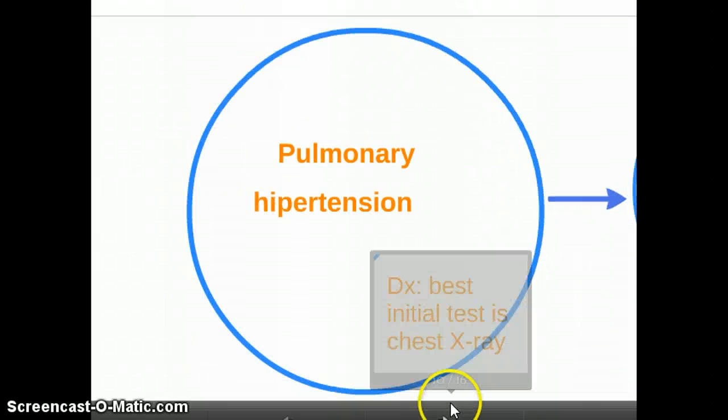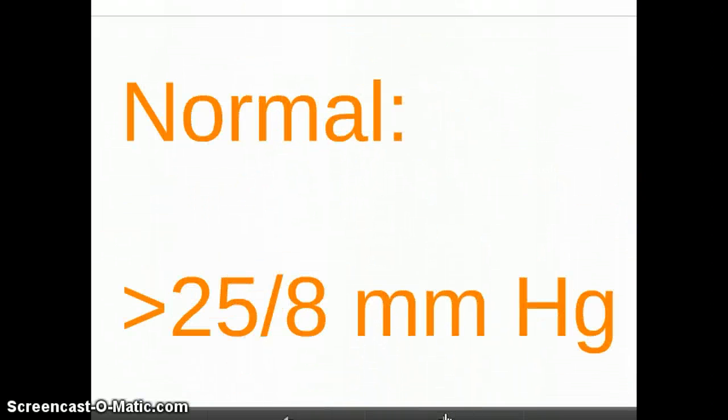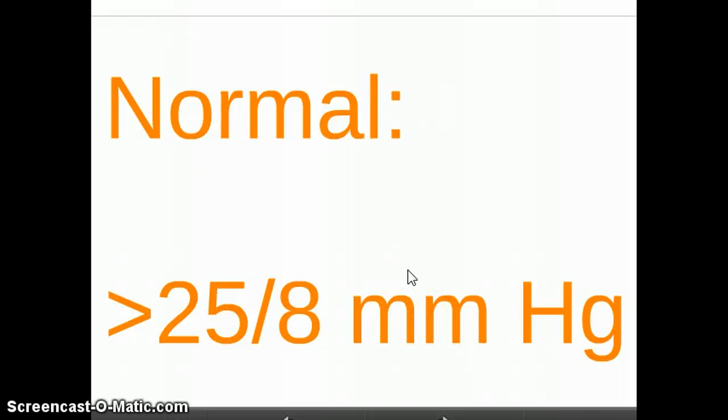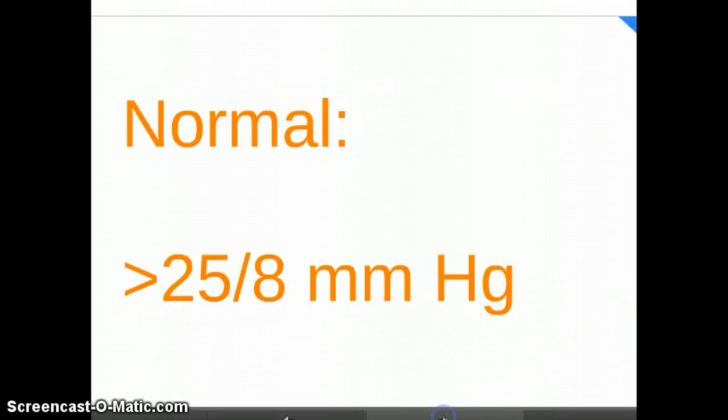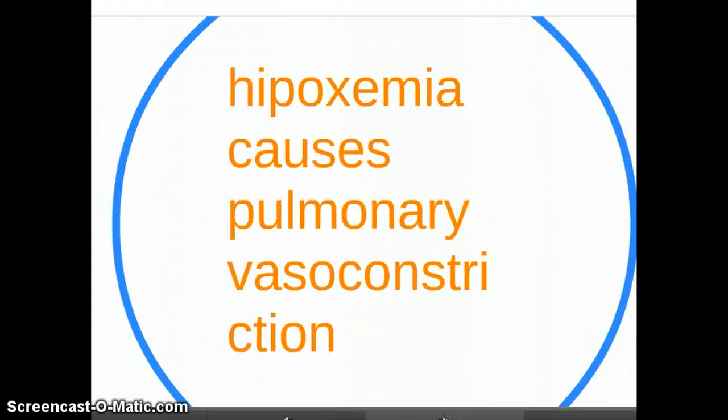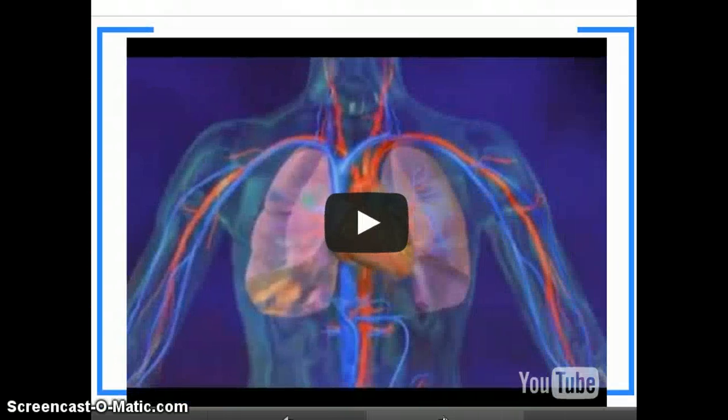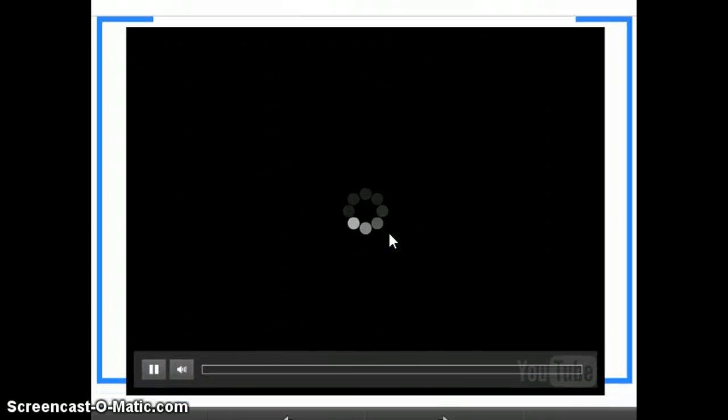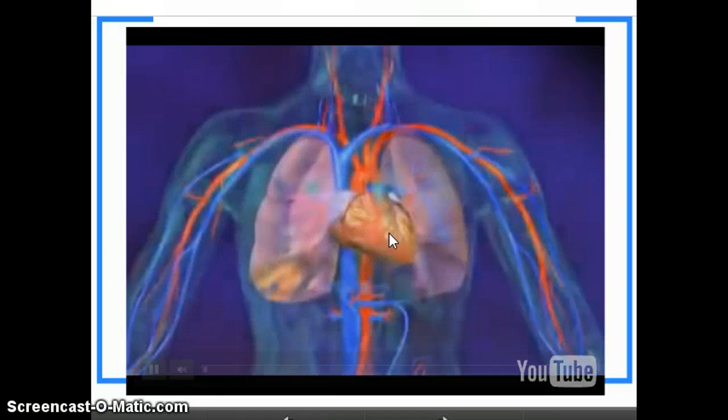Hypertension. The normal pressure at the pulmonary artery is 25/8. Hypoxemia causes pulmonary vasoconstriction. The heart is a beating muscle that pumps oxygenated blood to the entire body.